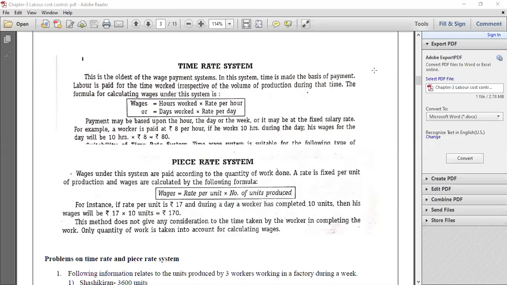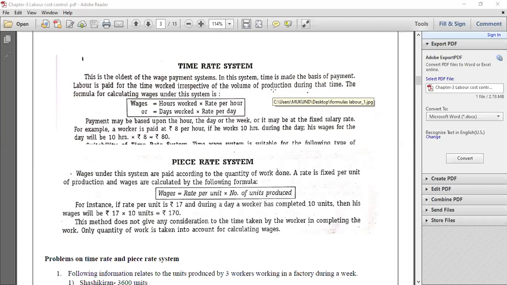Hello students, today we are going to discuss the concepts of time rate system and piece rate system. Now listen carefully. Time rate system is a system wherein the wages will be paid to the laborers who are engaged in the process of production depending upon the total number of hours worked in the factory premises.